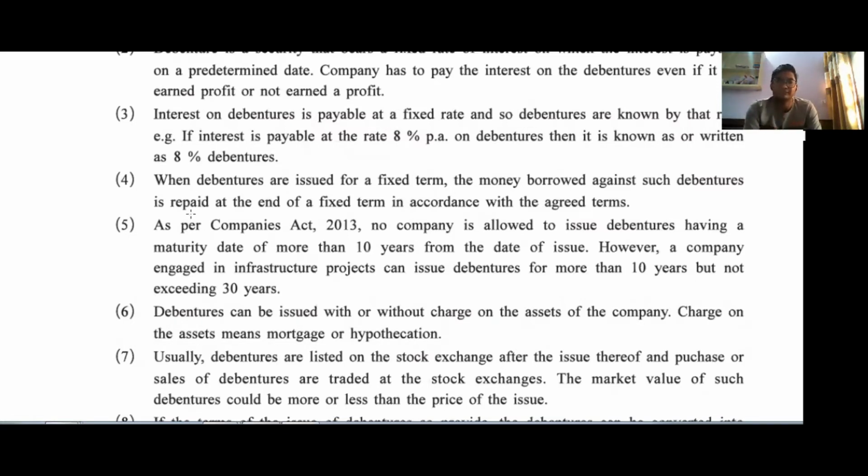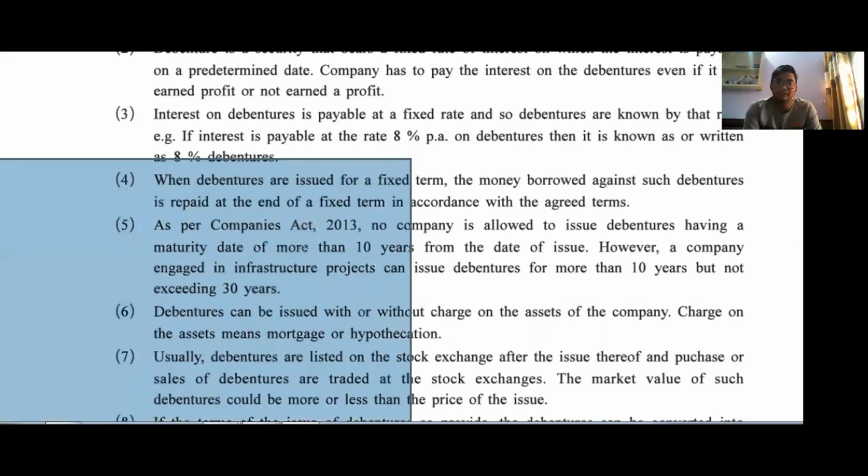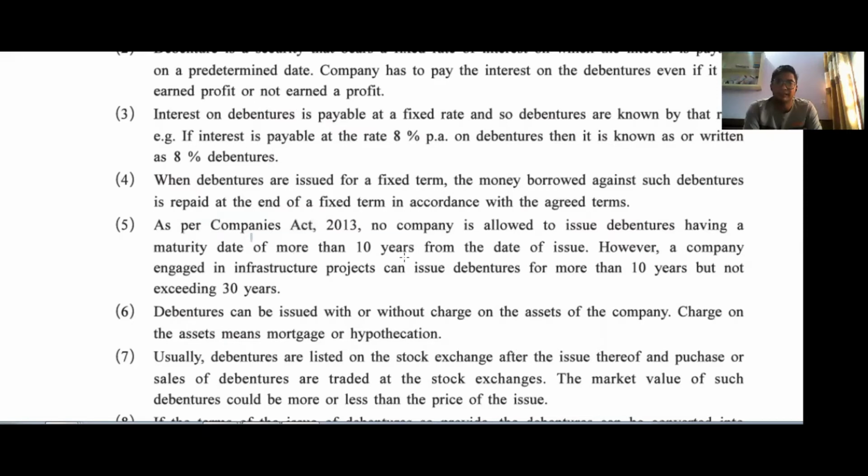But as per the Companies Act, debentures have a maturity period of not more than 10 years. So it is not allowed to issue a debenture with a maturity date of more than 10 years from the date of issue. However, companies engaged in infrastructure projects can have a period from 10 years but not exceeding 30 years. Got it?